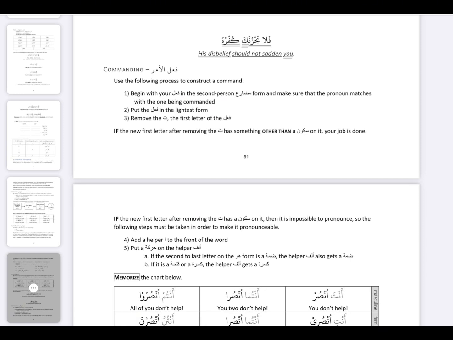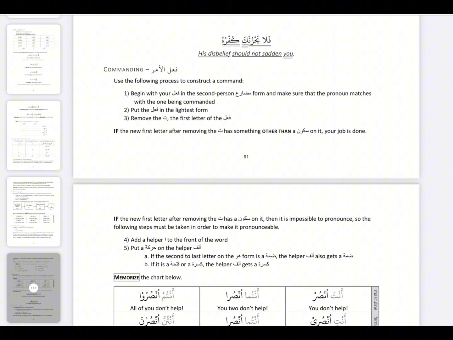When you command somebody, begin with your fail in the second person mudari form. Once again, we start off with anta, antuma, antum, anti, antuma, antuna. Again, we are working with the same pronouns of mudari.